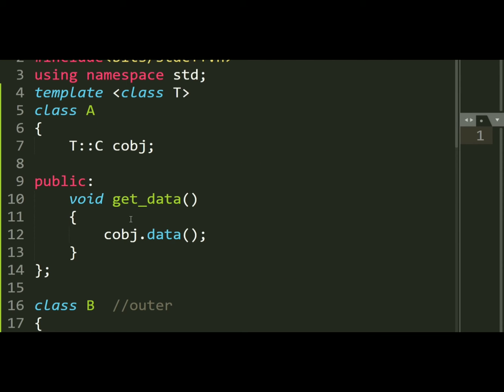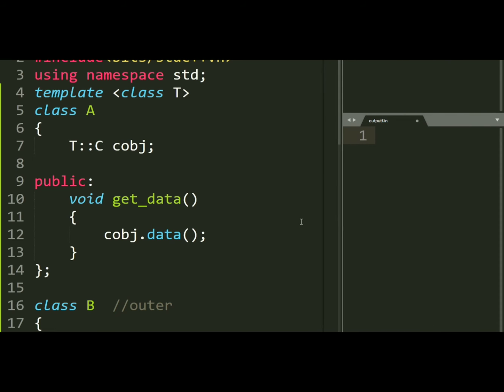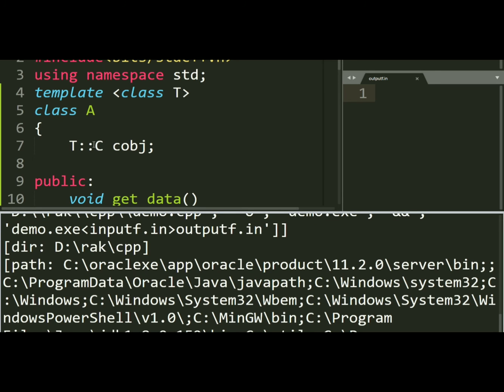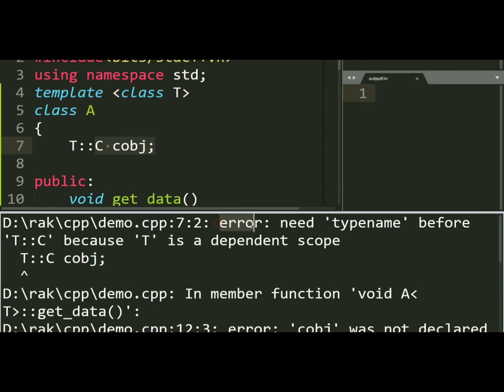Let's try to compile this program. It will throw an error of type name. Let's build this code. I will press Ctrl B here to build this code. You can see building has started. Now it will give you an error of type name because the compiler will fail to understand what this T scope resolution C obj is, whether it is a type or a value. Now you can see the error: need type name before T scope resolution C, because T is what?